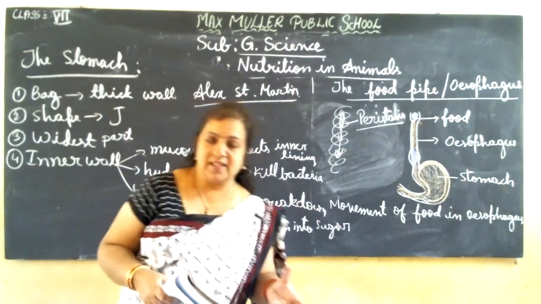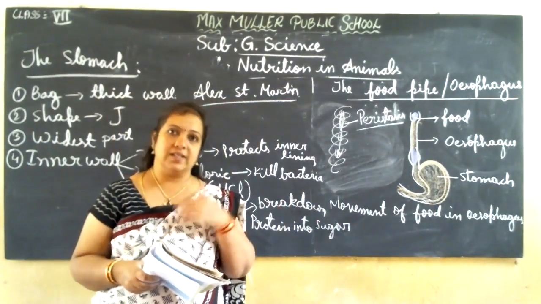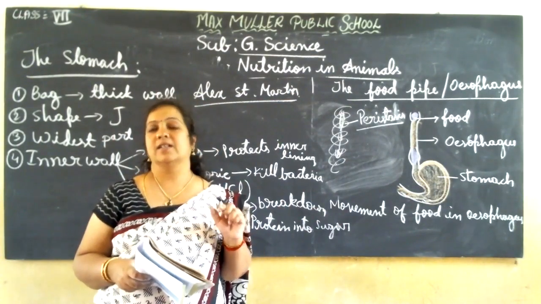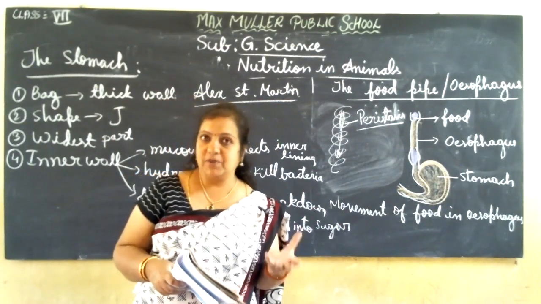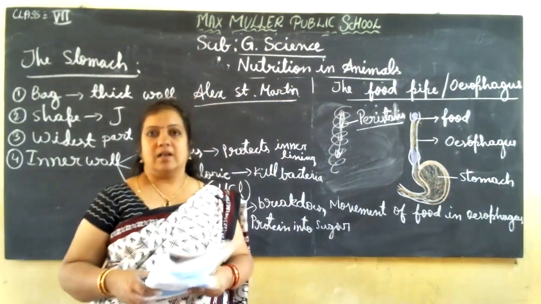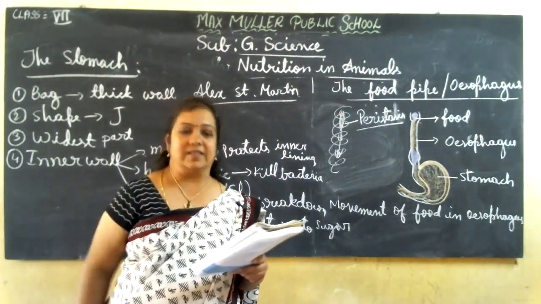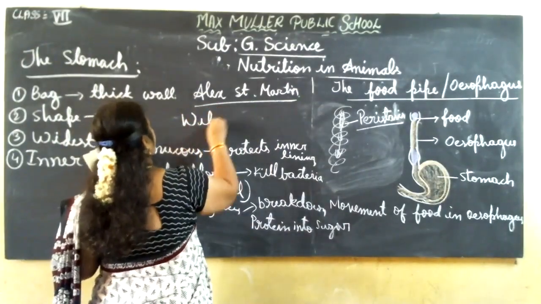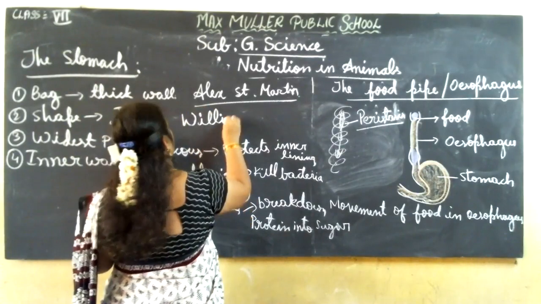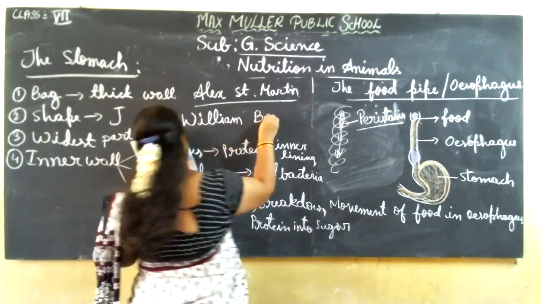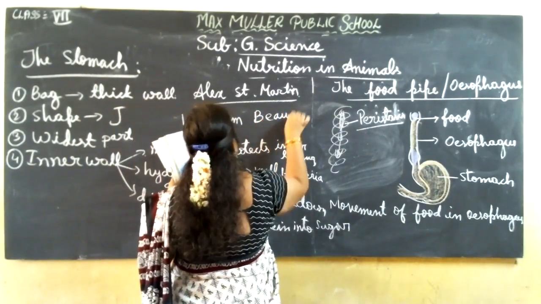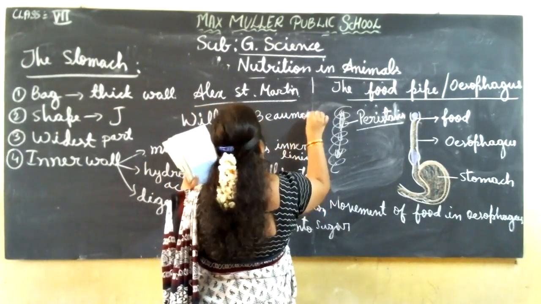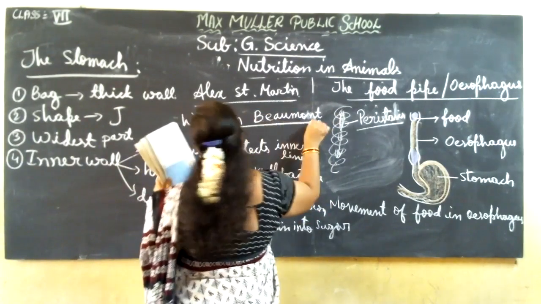While he was working, he got a gunshot to his stomach area, and he got a hole. The stomach was totally ruptured. An army doctor was there and attended him. The doctor's name was William B. Beaumont.